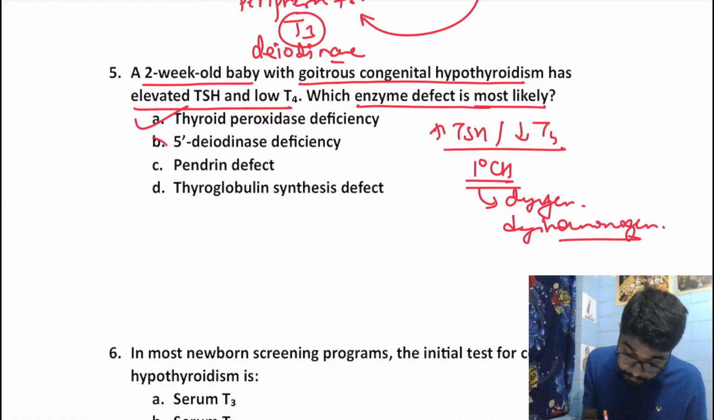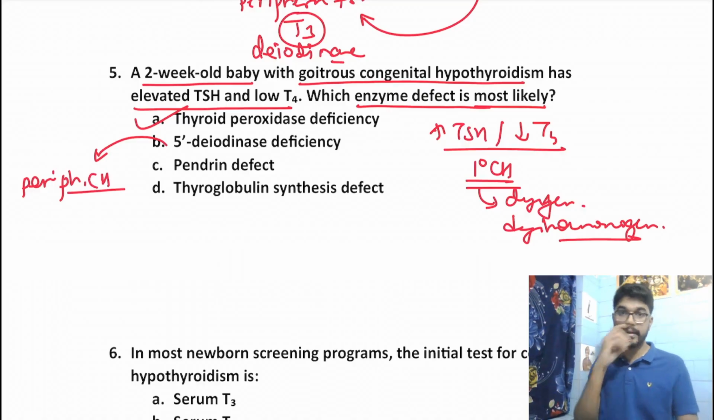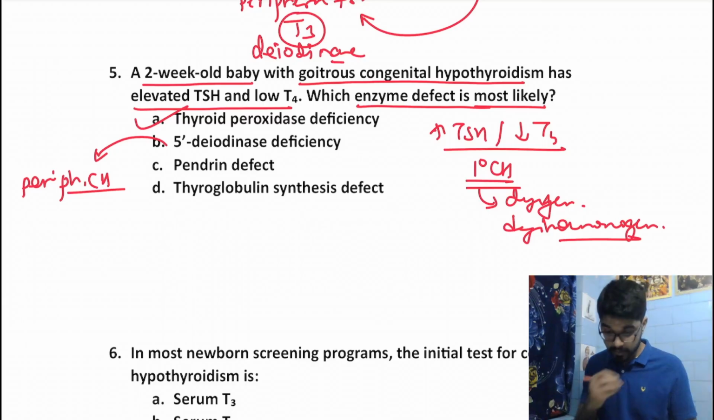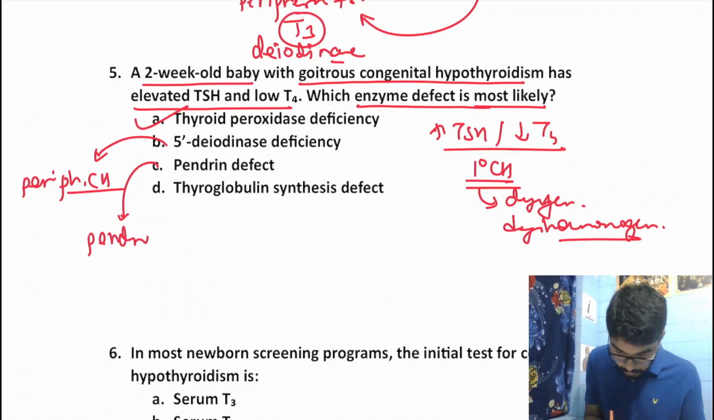Okay. 5' deiodinase helps in peripheral conversion, right? So it will lead to peripheral congenital hypothyroidism, as we discussed in our previous question. Pendrin defect. Pendrin is responsible for transport of iodine within the thyroid gland, right? So pendrin defect causes Pendred syndrome.